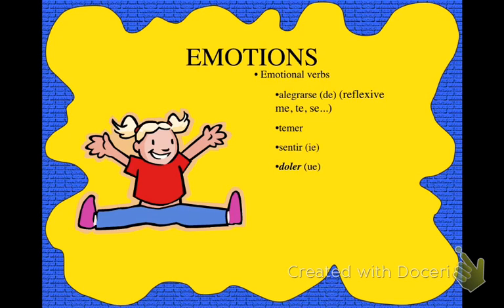And then our last group are verbs that are going to end up being conjugated like gustar. So, doler. Me duele, te duele, le duele. To hurt. It hurts that. Frustrar. It frustrates me that. Me frustra que. Nos frustra que. Les frustra que. It frustrates them. Encantar. I love it. It makes me happy. Me encanta. Nos encanta. Sorprender. It surprises me that. So this last group functions like gustar.